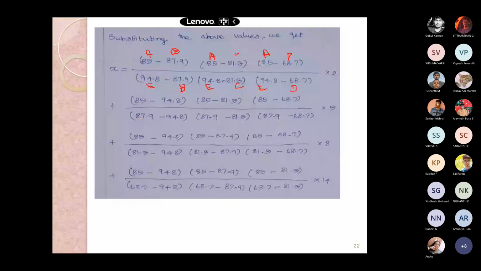I didn't get your point, Xavier. 0.1665. Very good. Let it be minus 0.0166, or 0.0167. Yes, very good.